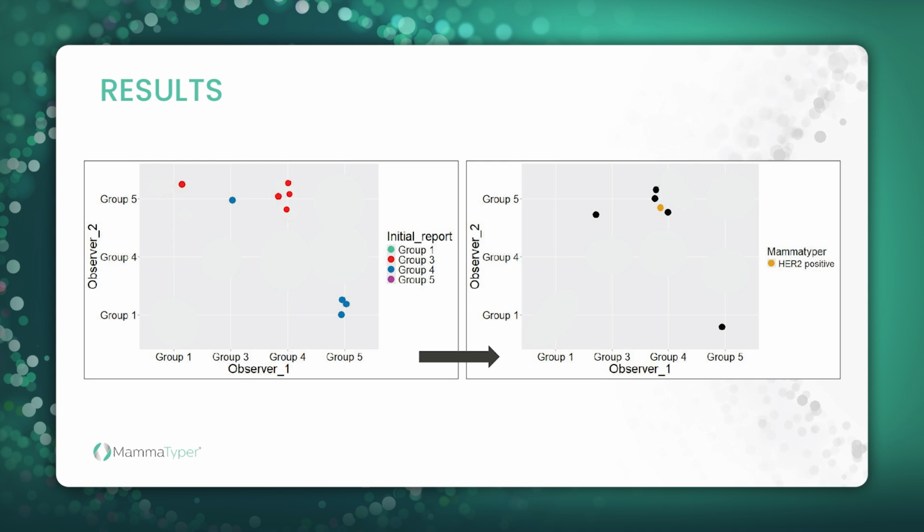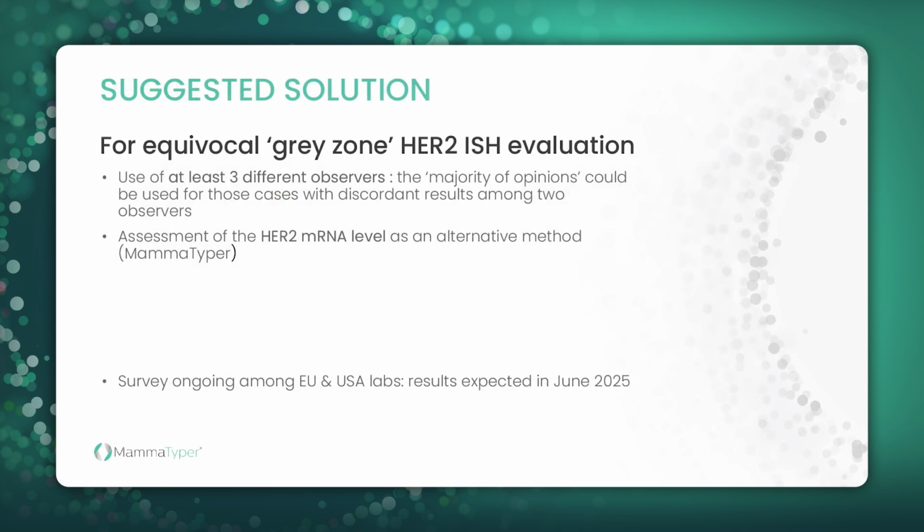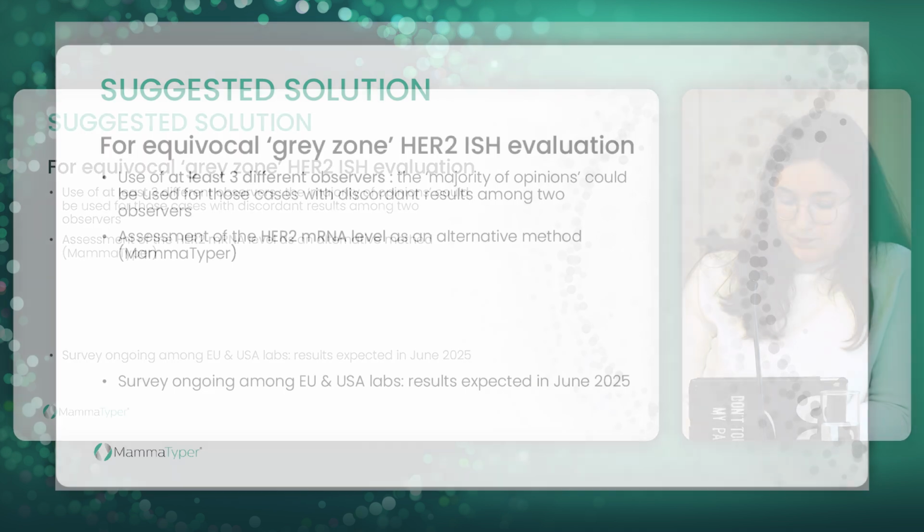So in conclusion, some solutions were suggested. The first one: use at least 3 different observers, and the majority of opinions could help us for these discordant cases. And the second one: the assessment of the HER2 RNA level could help us as an alternative method.